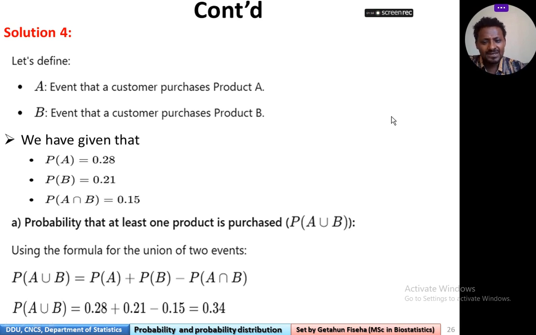The probability that at least one product is purchased will be given by what? A union B. The customer will buy either A or B. Therefore, using the formula for the union of events, P(A union B) is equal to P(A) plus P(B) minus P(A intersection B).